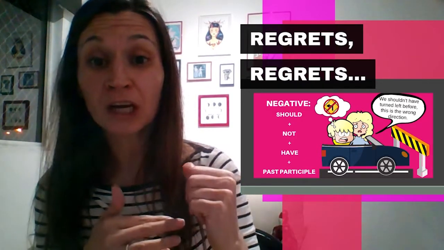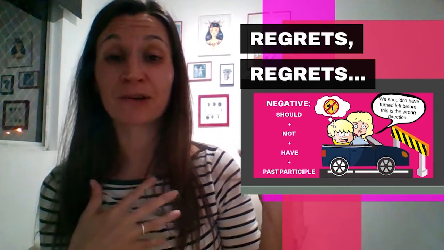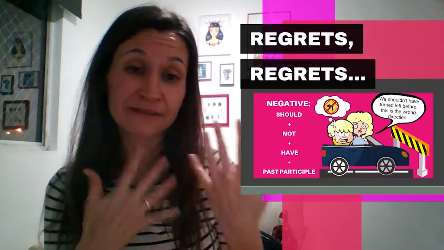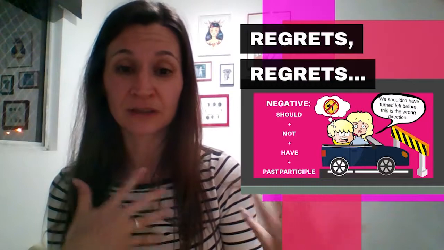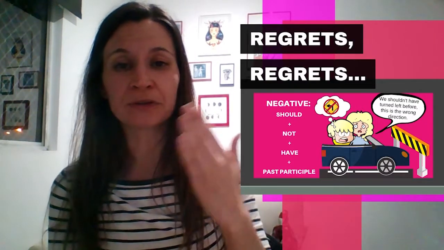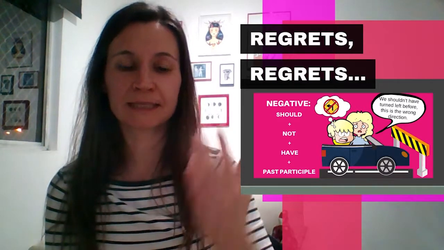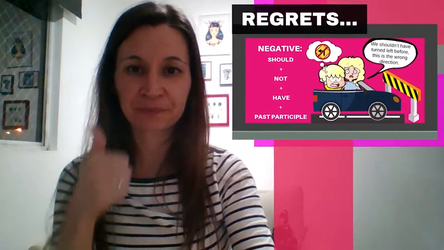But when you do it and it's wrong and you're describing it later on, you're talking about a past situation, regrets. I should have studied, I should have turned left, I should have done that before. Okay? You use should plus have, or should plus not plus have, and the third column, or past participle.